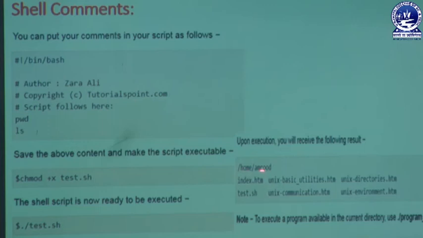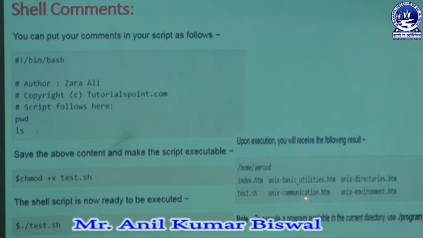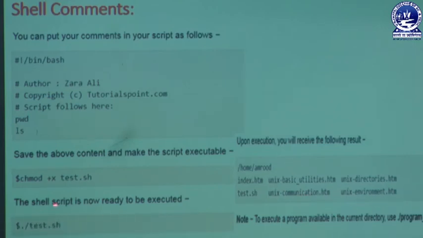/home/amrood, then index.htm, unix-basic-utilities.htm, unix-directories.htm, test.sh, unix-communication.htm, unix-environment.htm. This kind of result we get whenever a user runs test.sh.